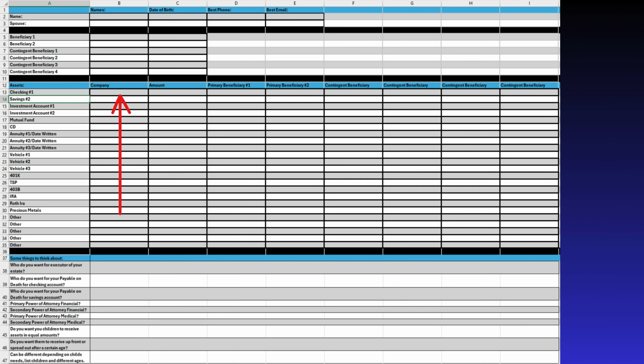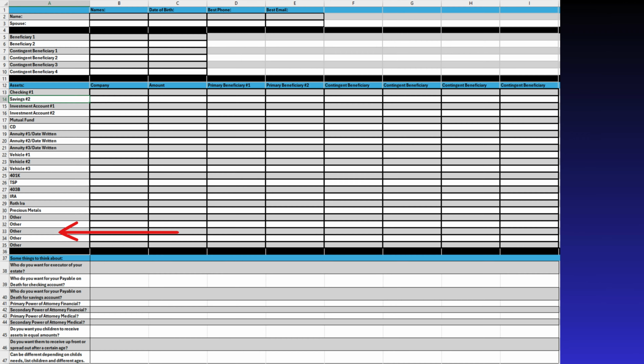types, companies those assets are through, the account or item amounts, and beneficiaries for each kind of asset that you have. You will see rows 13 through 30 list the most common asset types, these being checking account, savings account, investment accounts, mutual fund, CD, annuities, vehicles, 401k, TSP, 403b, IRA, Roth IRA, precious metals, and some other sections for any other kinds of assets that you might have.